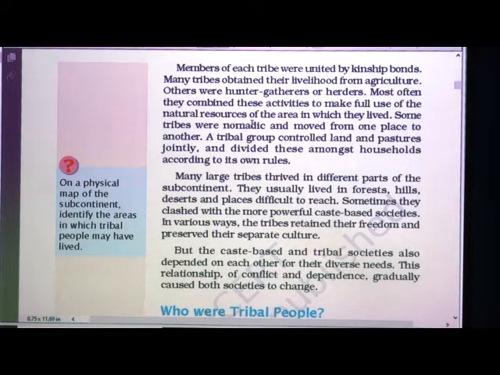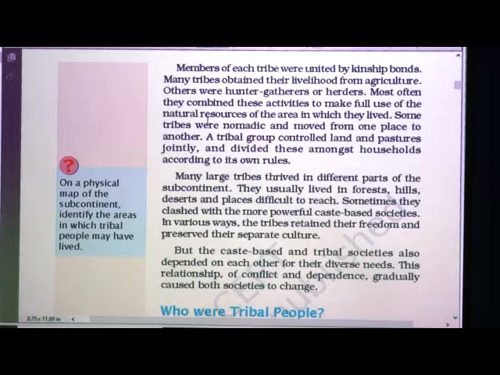Whatever natural resources they were getting, they used to take the benefit of the area where they were living. Some tribes were nomadic and moved from one place to another. A tribal group controlled land and pastures jointly and divided these amongst households according to its rules.